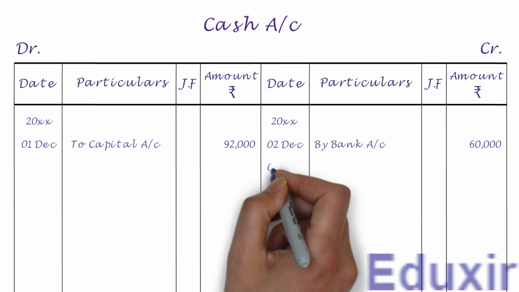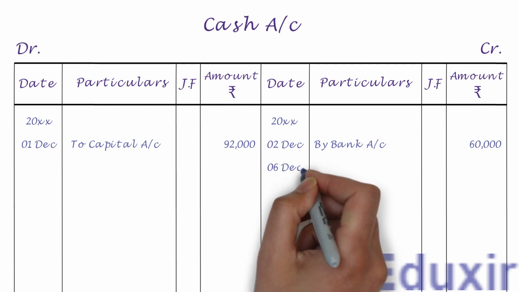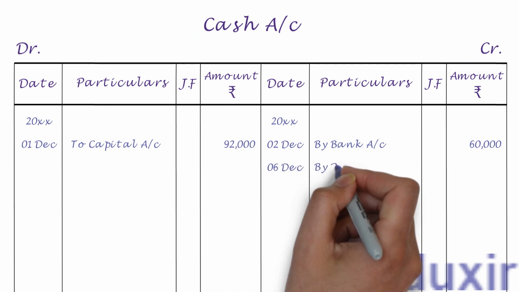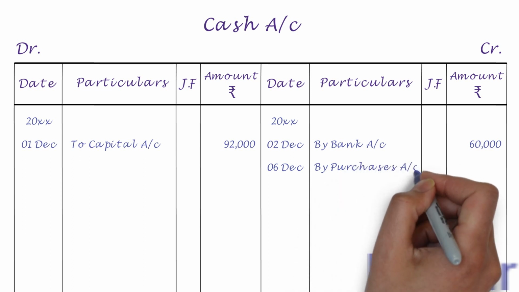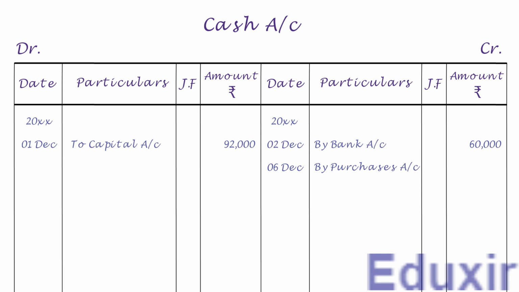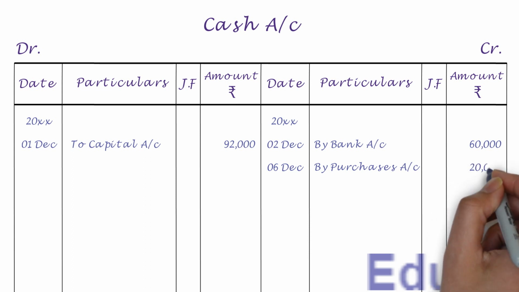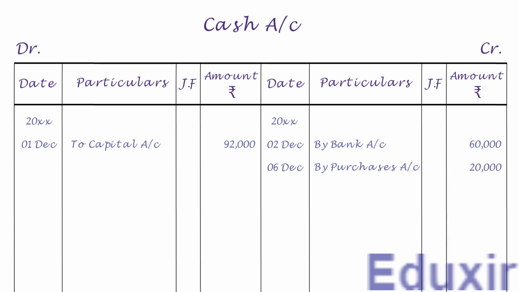Let us first write the date. We need to write by purchases account into the particulars column. Let us write the credit amount of 20,000 rupees into the amount column. That completes the posting of this journal entry into the cash account. Let us now take up the next entry.